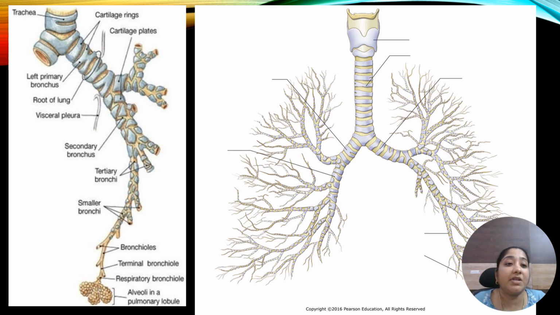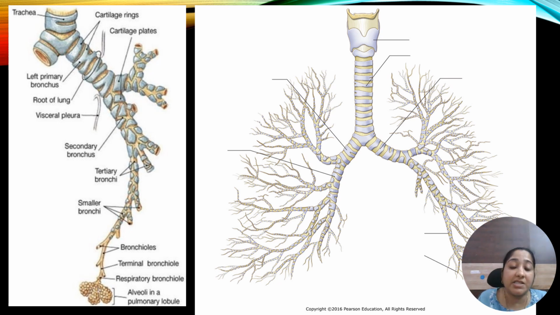Here the trachea is covered by C-shaped, incomplete cartilaginous rings. These cartilaginous rings cover the trachea, extending from the trachea to the bronchi and the initial bronchioles.